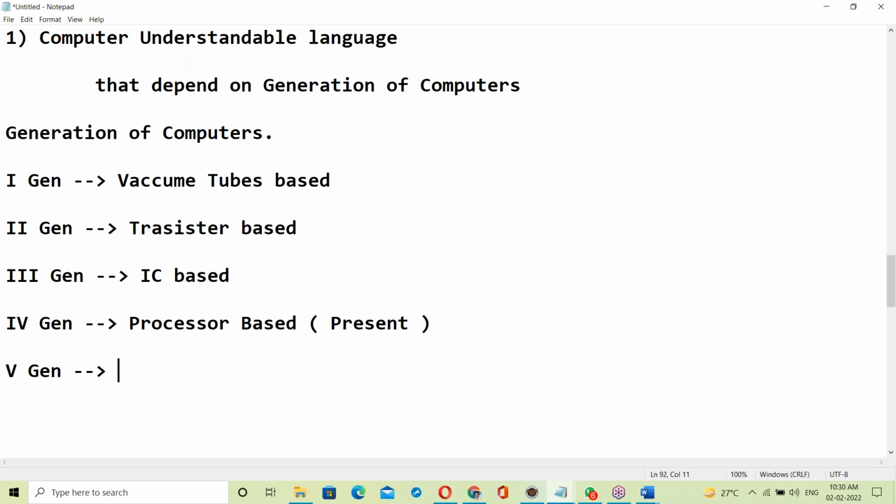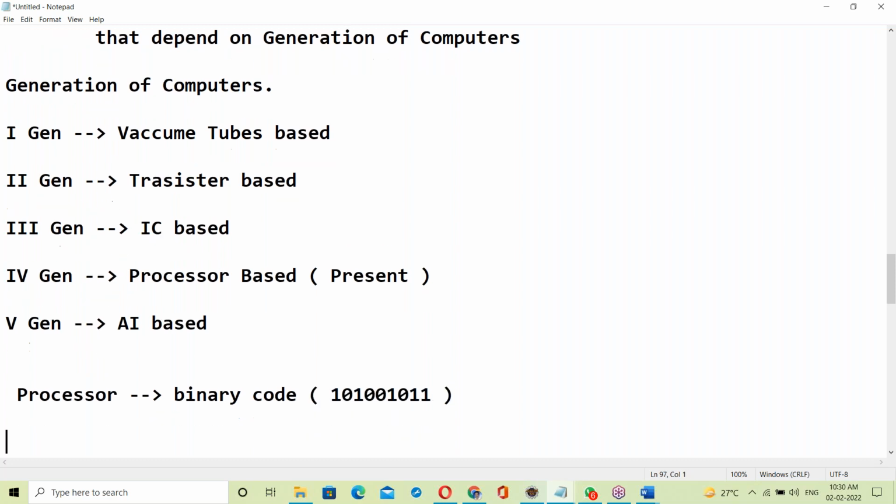Anyone, what is fifth generation? Just a couple of years. Yes, good, Pradeep, good. AI based computer. In future, next is AI based computers, artificial intelligence. See here, processor based. A processor based computer uses binary codes and understands the language of binary codes, a zeros and ones format.